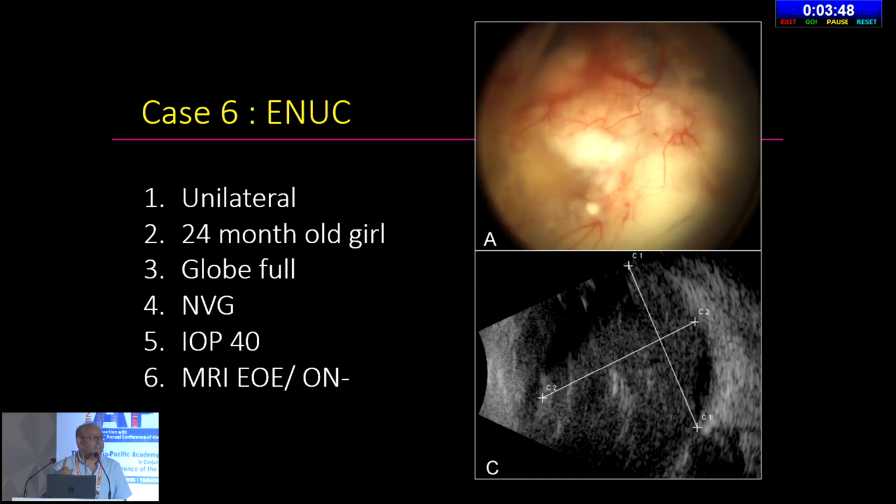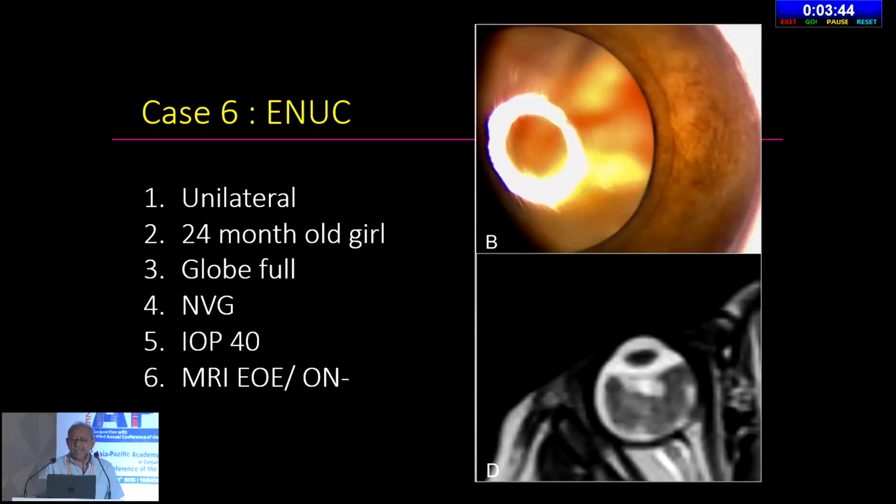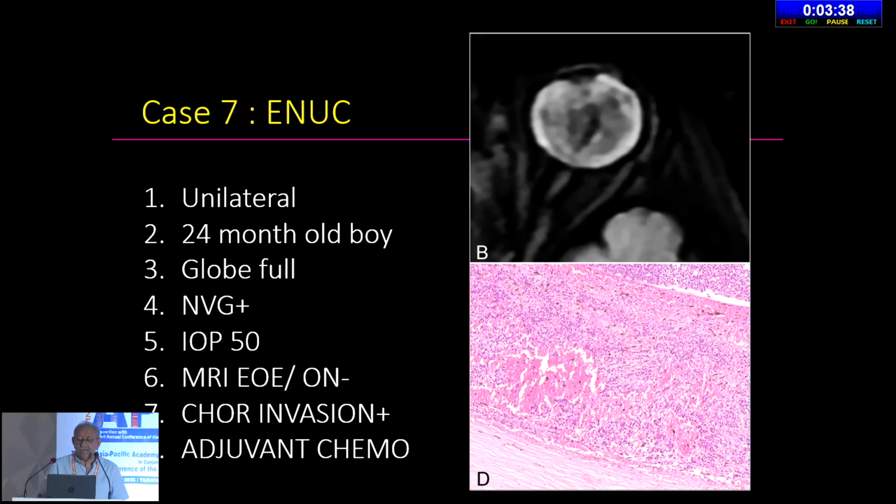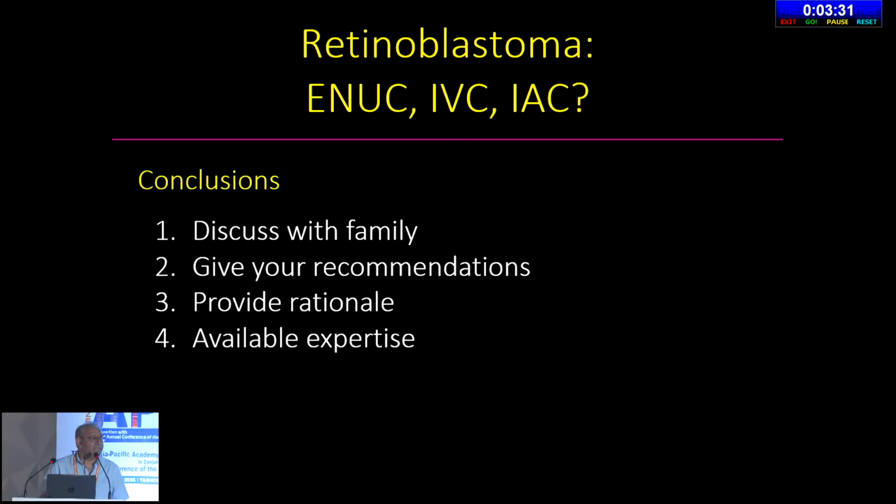It's unilateral, with no chance of vision here. There's really no view of the disc or macula. The eye was enucleated. This case had extraocular extension on histopathology and even choroidal invasion. If there's choroidal invasion, we know enucleation is not enough. So you can choose different treatments for different cases and perhaps give the best outcomes.